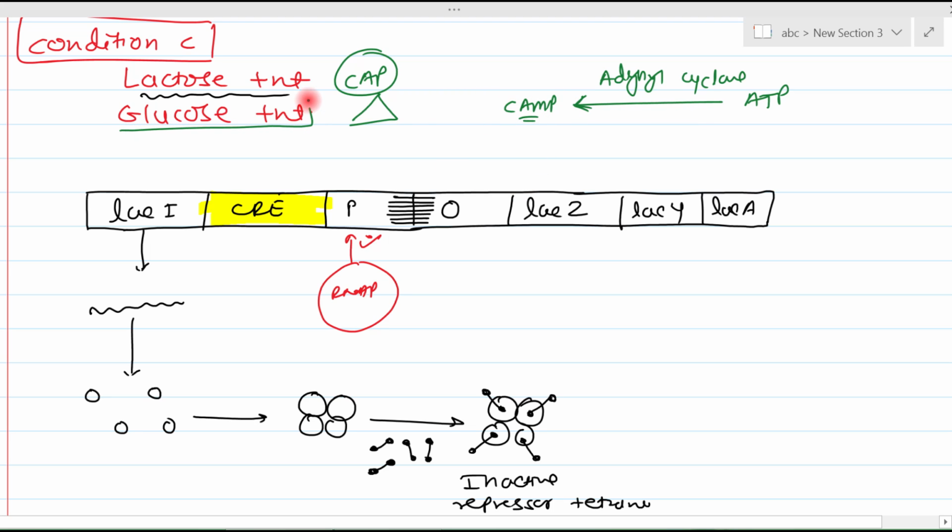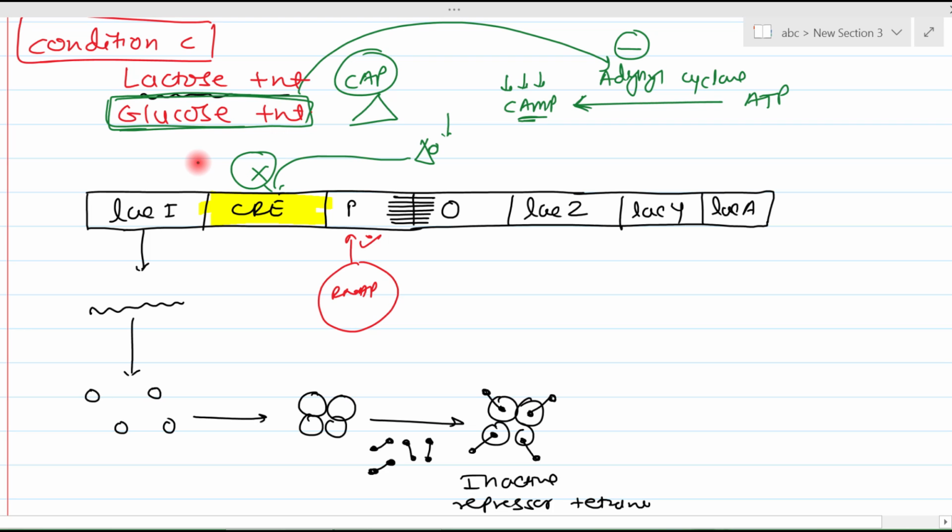Here there is a twist in the story. Glucose inhibits adenyl cyclase. So what will happen? Cyclic AMP decreases, so there is no formation of the CAP-cyclic AMP complex. As this complex is not formed, it cannot bind with the CRE element. So the second condition is not fulfilled.